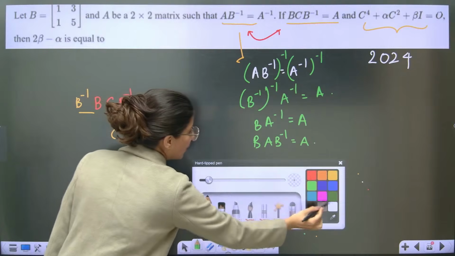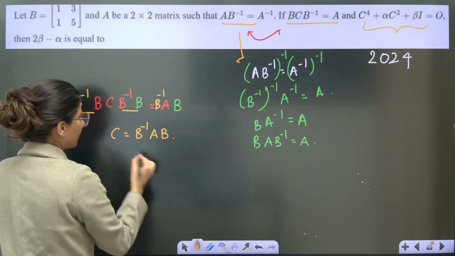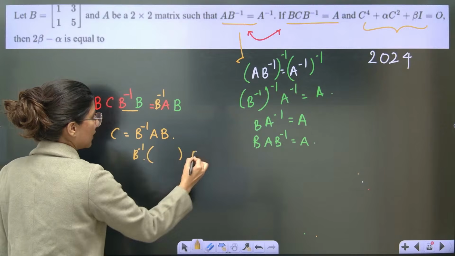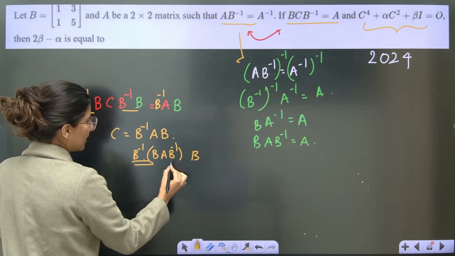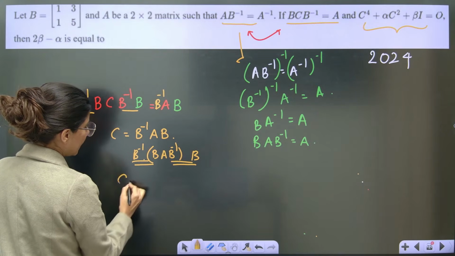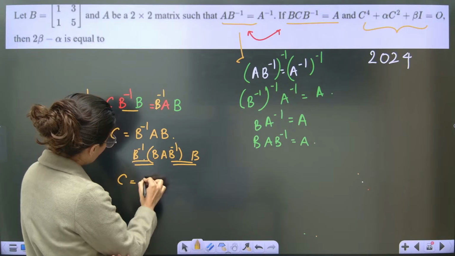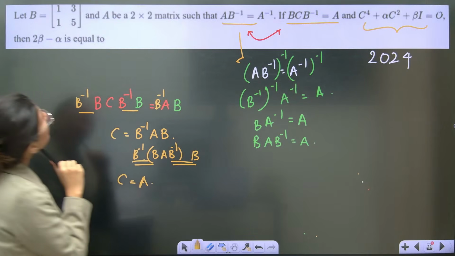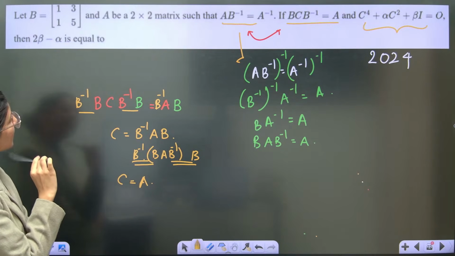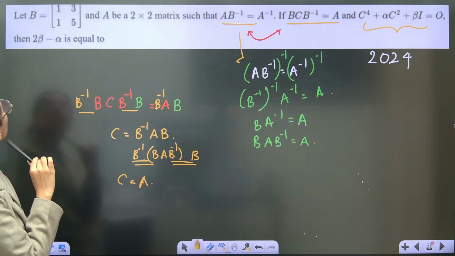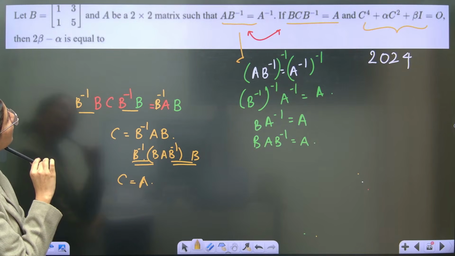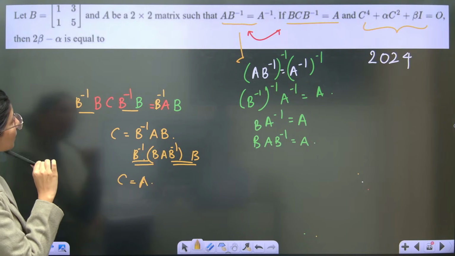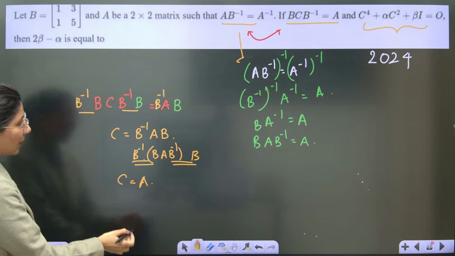Okay, so now putting the value of A. So B inverse is right there, A, B. So B, A, B inverse. Correct? So this is again gone. This is again gone. So clearly C is equal to A. Is it the case? C being equal to A. A is a 2 cross 2 matrix.